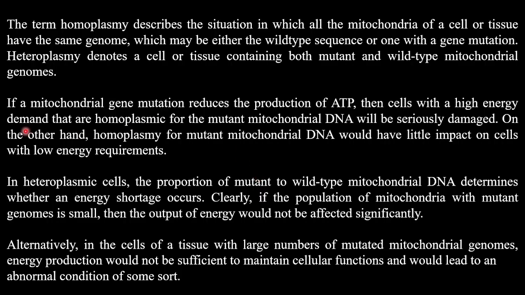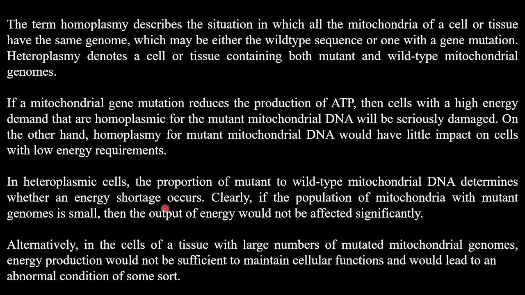So this is what is mentioned here. If the mitochondrial gene mutation reduces the production of ATP, then cells that require high energy, like your heart muscle cells, are going to be seriously damaged. But if the cell requires very little energy, then the effect is not going to be very high.